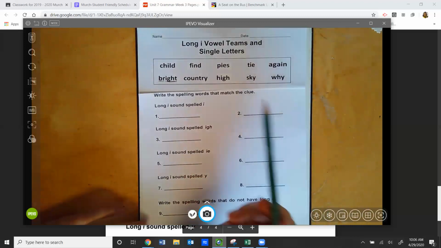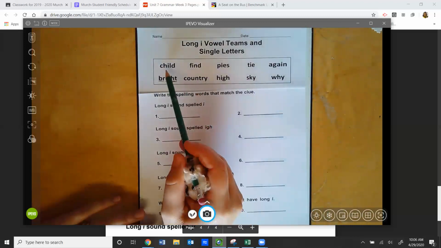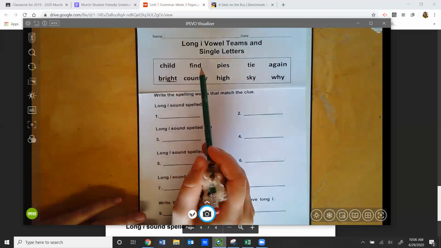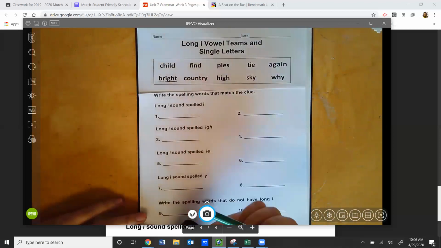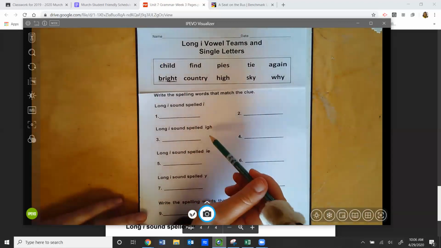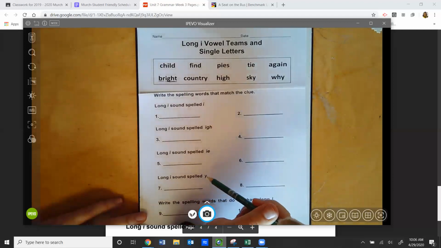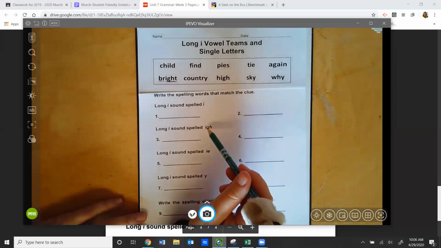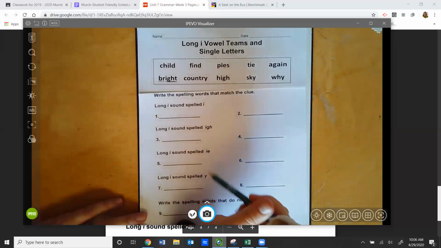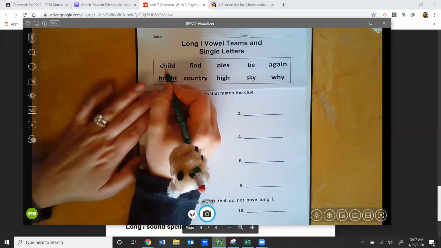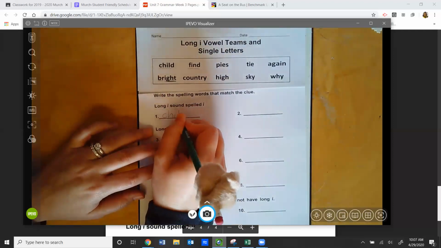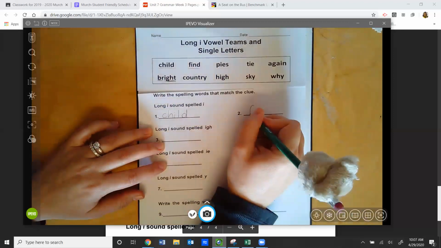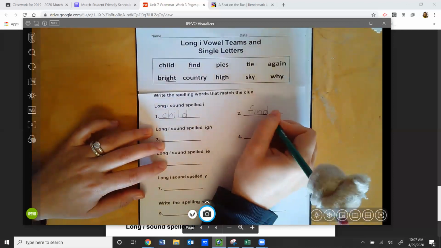Well, I see that child has an I and find has an I. And the reason I know it's one of those 2 words or both of those words is because if I look down here, just if I glance really quickly, I notice that I don't see an ILD or an IND. So child and find are going to be my words that I put here. So I'm going to write child and find. And I would cross those off.